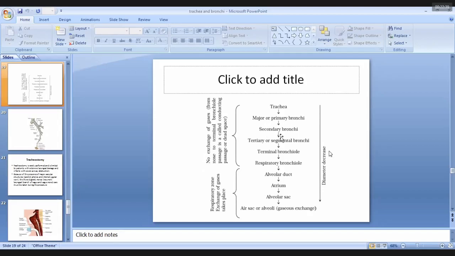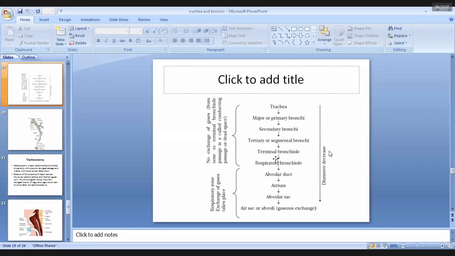Then each primary bronchus divides into secondary or lobar bronchi, 2 on the left side and 3 on the right side, depending on the lobes of the lungs. Then each secondary bronchus gives rise to the tertiary or segmental bronchi that supply the bronchopulmonary segments.